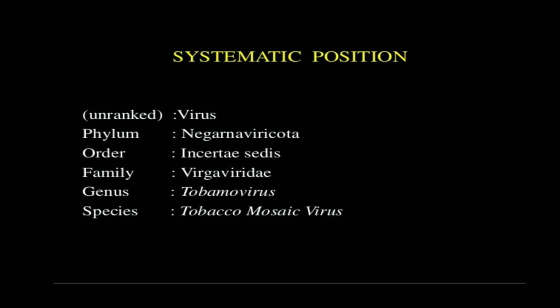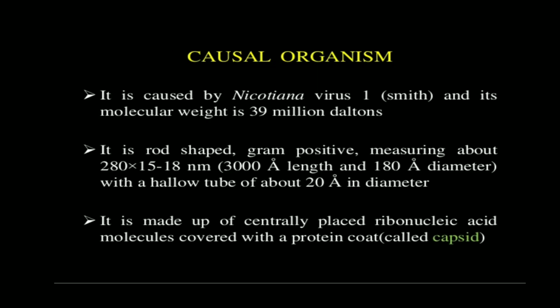Then we will see the systematic or taxonomic position of this virus. This is a virus which is unranked. The phylum is Negarnaviricota and the order is Incertae sedis. The family of this virus is Virgaviridae and the genus is Tobamovirus and the species is tobacco mosaic virus, right? So this is the systematic position of this virus.